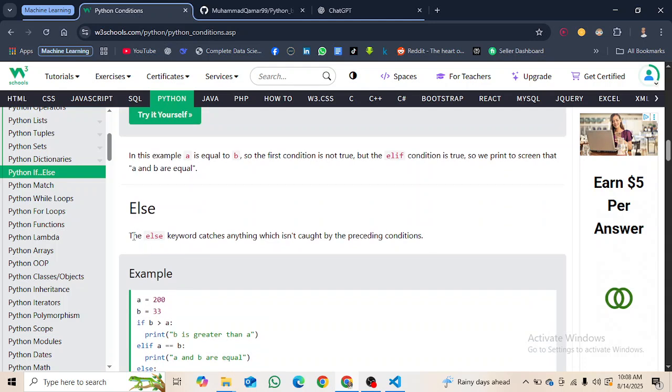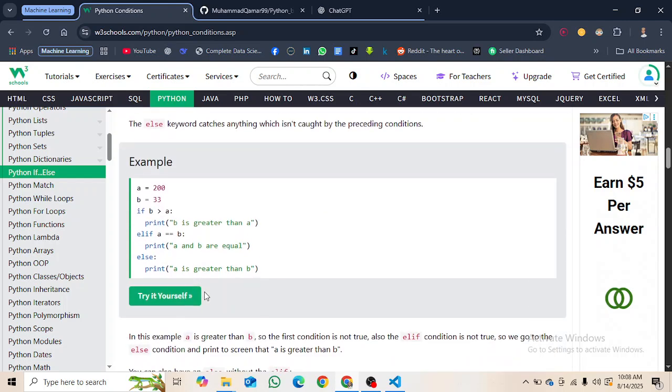Then we have the else statement. The else keyword catches anything which isn't covered by the preceding conditions. So if the first condition is not true and the second condition is not true, then it will execute. We can use if and elif many times, and if none of the preceding conditions are true, then the else will execute. So we use the else statement if none of our conditions is true and we want something that must run.